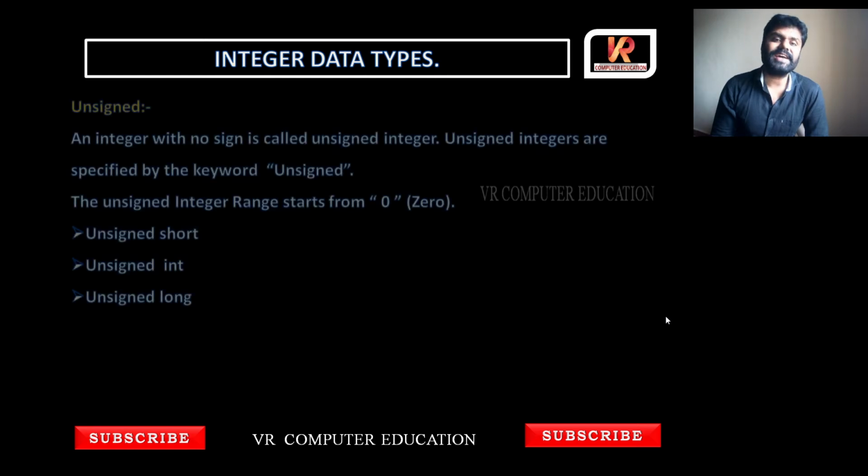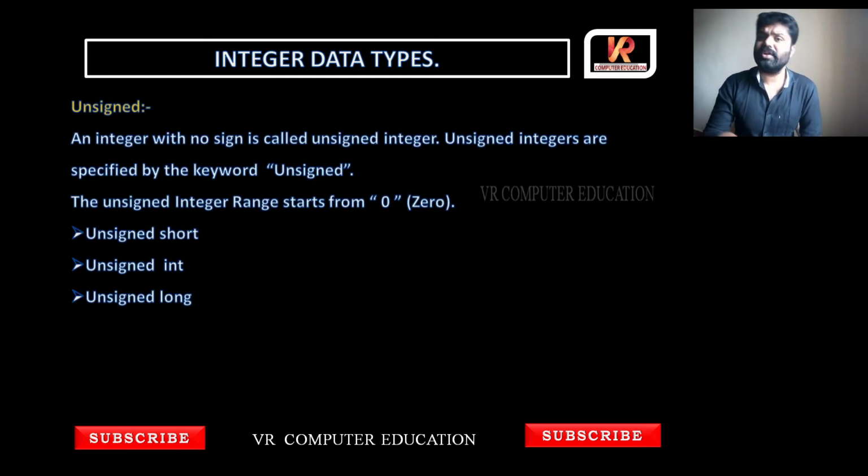Next, unsigned. Signed means which contains a positive or negative sign. Unsigned means no sign, so an integer that does not contain positive or negative. Those types of values are called unsigned integers. Unsigned integers are specified by the keyword unsigned. Unsigned integer range starts from 0. Signed starts from -128 to 127, like we have seen, but unsigned will start from 0. So you can represent unsigned short, unsigned int, unsigned long.